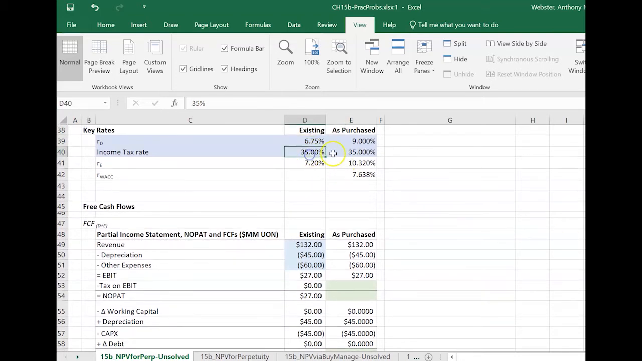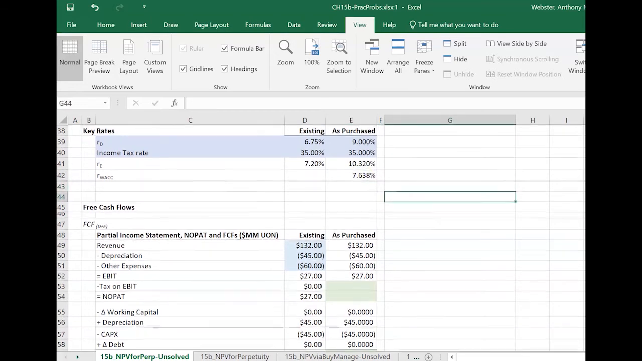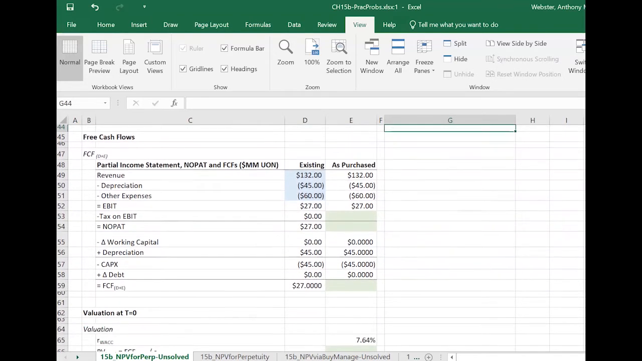Income tax rate isn't going to change. The IRS doesn't care what your capitalization is, so the income tax rate is the same. And the cost of equity capital has gone up as we expect here again, because as the company gets more levered, it's more dangerous for debt investors and also for equity investors. And then I've computed for us, you guys know how to do this already, our weighted average cost of capital.